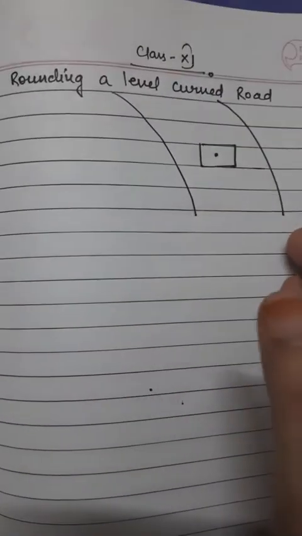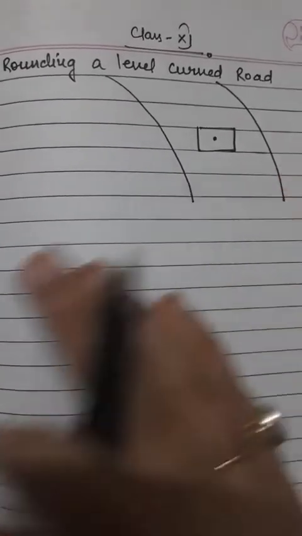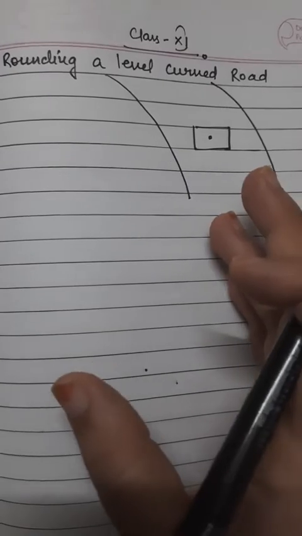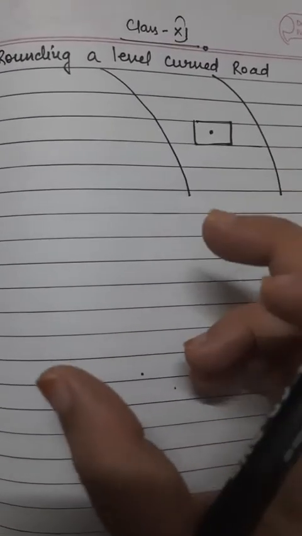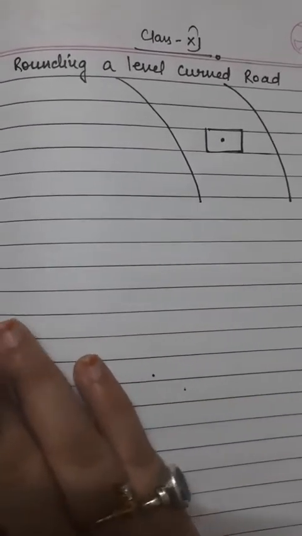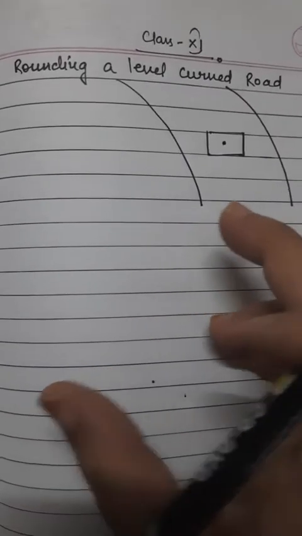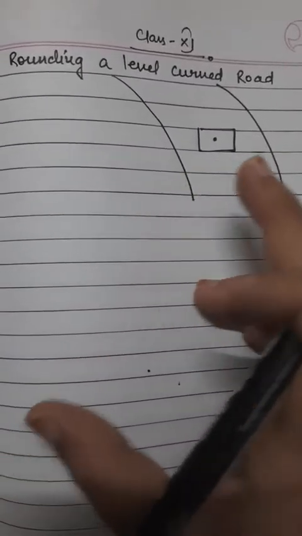And what is centrifugal force? Centrifugal force is a phenomenon, or a hypothetical force. Another name given to it is a pseudo force, that is acting along the radius, but actually acting away from the center. So both the forces are required for a body to move in a circular path. Both are acting together.